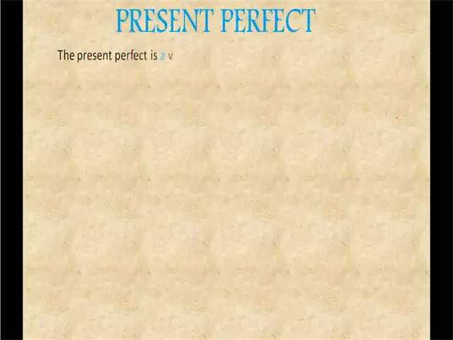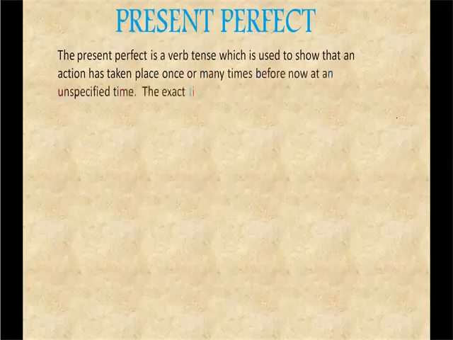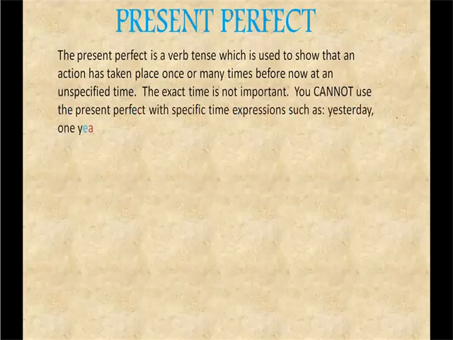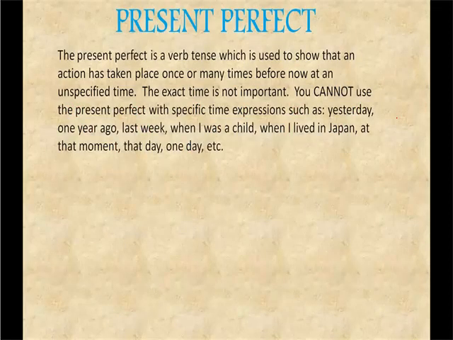Next comes present perfect. Present perfect is a verb which shows that an action has taken place once or many times before now. So we don't know when it has taken place, okay, but the effect or the result is still present at the moment. But you cannot use it with words such as yesterday, 1 year, last year, like that.